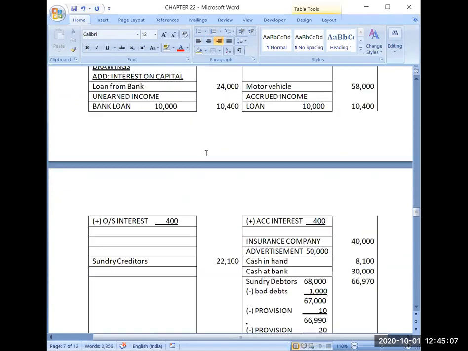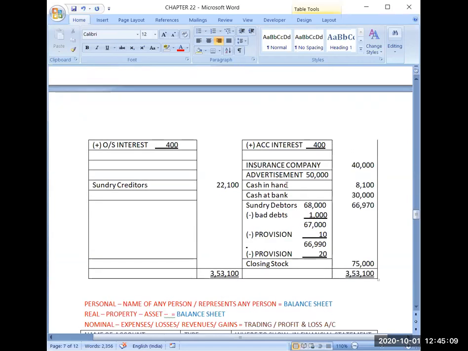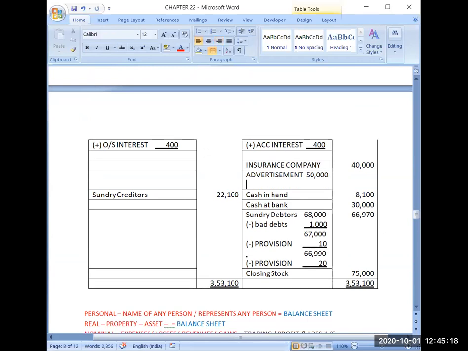That's why now my deferred revenue expenditure will decrease. So here I will subtract it. It will be called written off. So 10,000 I will write off.